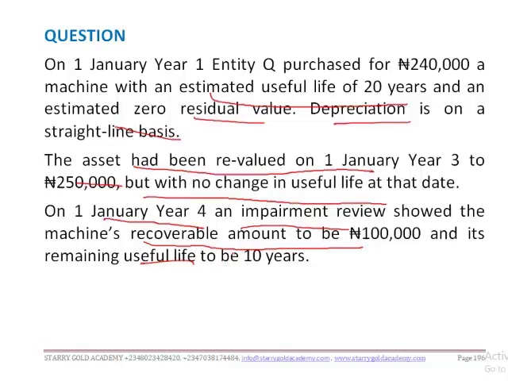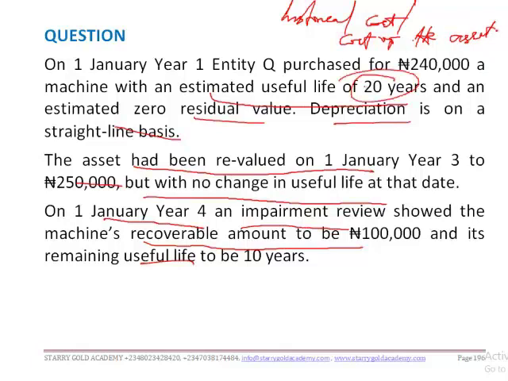Now on 1st January year 1, the entity purchased the machine. This is the cost, or let's take it as historical cost, the cost of the asset as at the date of purchase, and we are told that it has an estimated useful life of 20 years. So 240,000 divided by 20, we have 12,000. Kindly punch your calculator to confirm that figure.